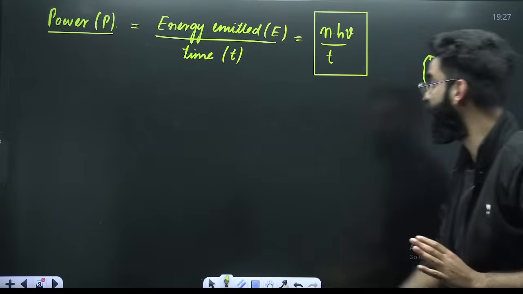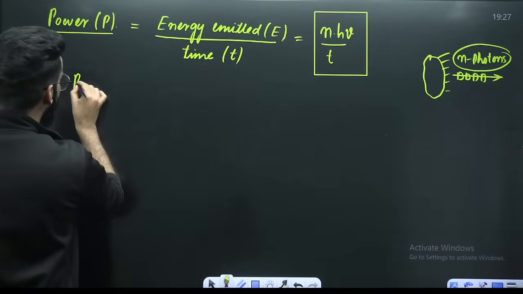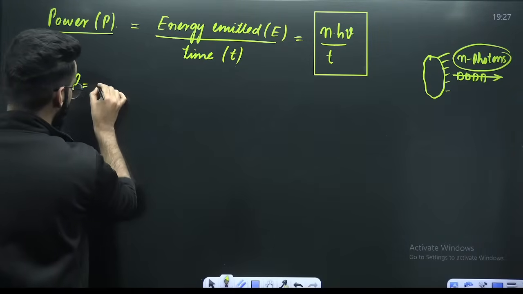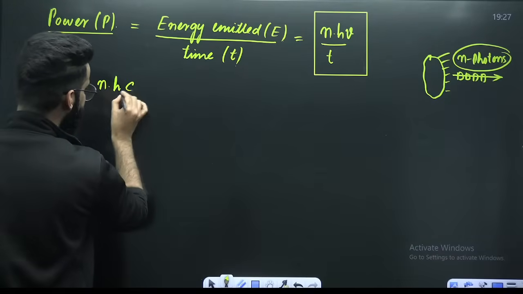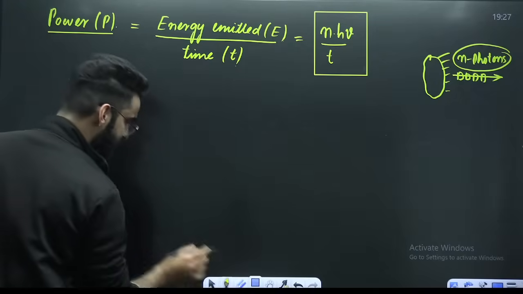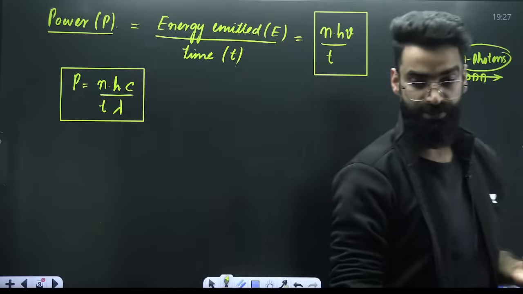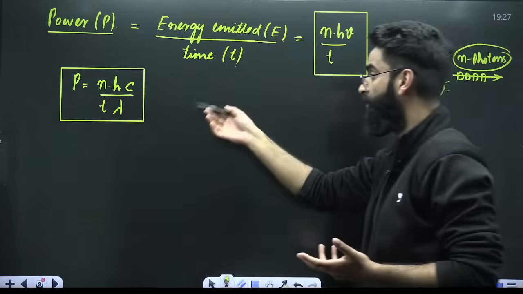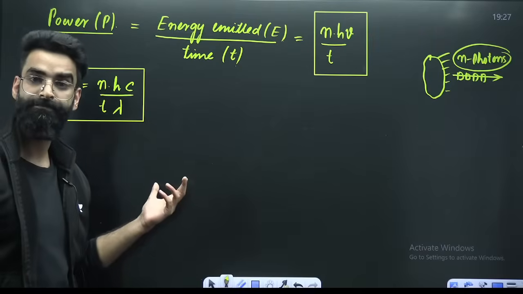Or, my dear students, you can write it like this: power of the source is equal to n times h, where nu is equal to c divided by lambda. So this is one more result which can be used to calculate the power of the source. I believe this is clear to everyone.